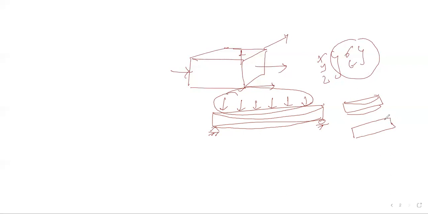Your statement is just like this: the transverse section which was plane before bending, that means before application of load, your transverse section is plane, and remains plane after bending. That means if I apply the load and remove the load, your section will remain plane after bending. Is it clear or not? Please confirm me. Is the assumption clear?